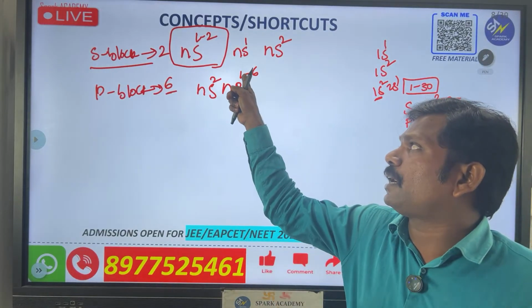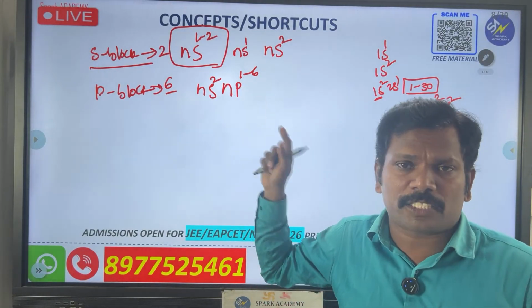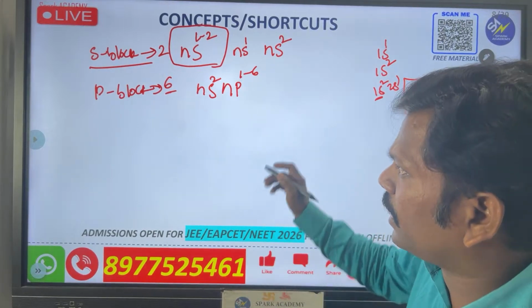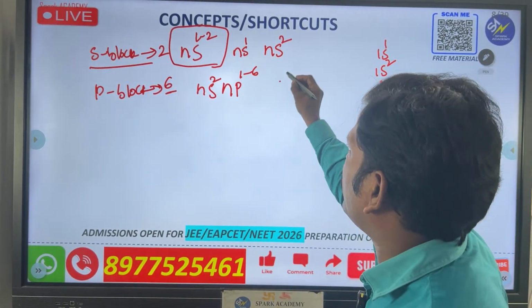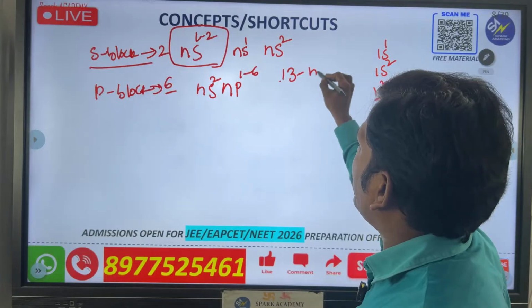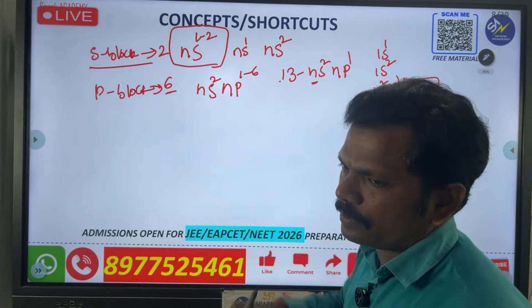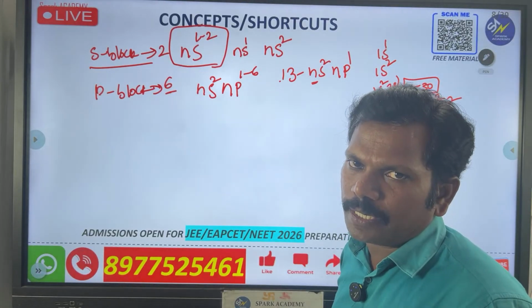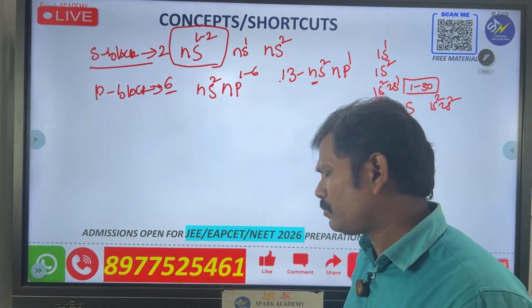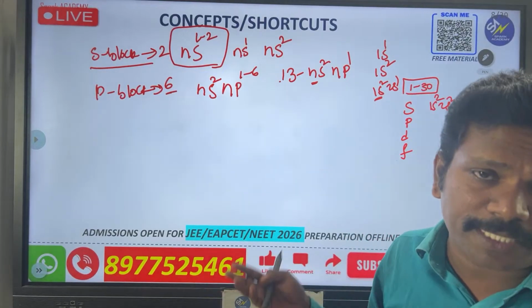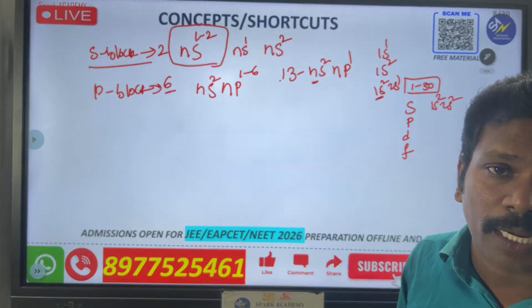From the start, p orbital 1 is there, and the maximum is 6. For example, if I ask about the 13th group, you have to write ns2 np1. Please note that n tells which period it belongs to, first, second or third period. Which orbit it is also you have to know.